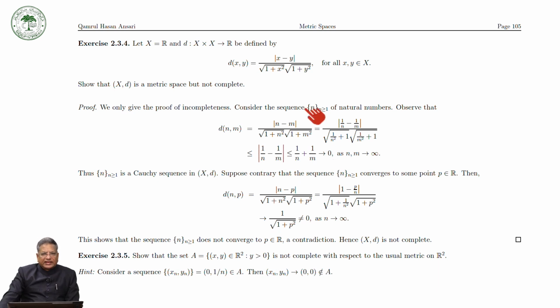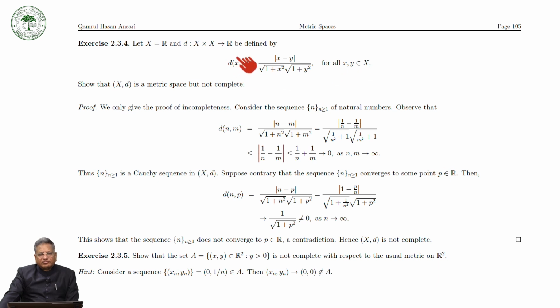So let X be equal to R, and we define another metric d from X cross X to R by d(x,y) equal to |x - y| divided by the square root of 1 + x squared times the square root of 1 + y squared, for all x, y in X.